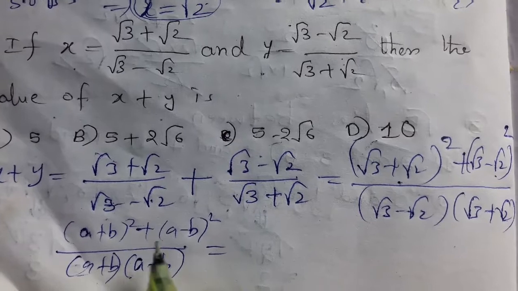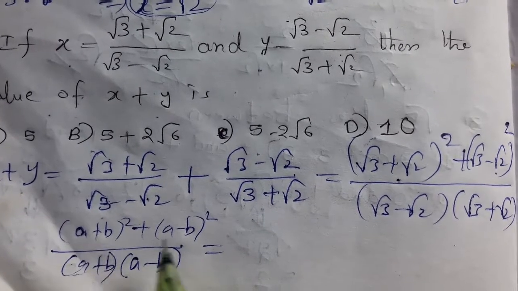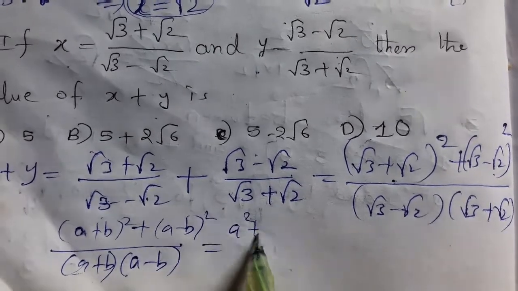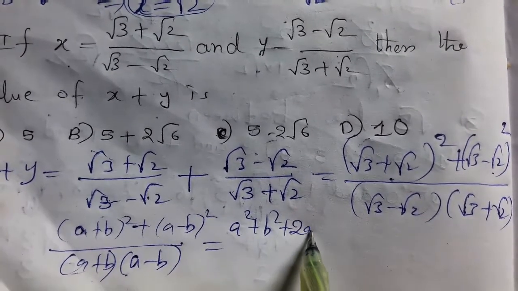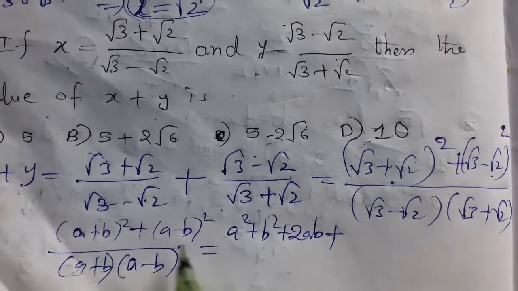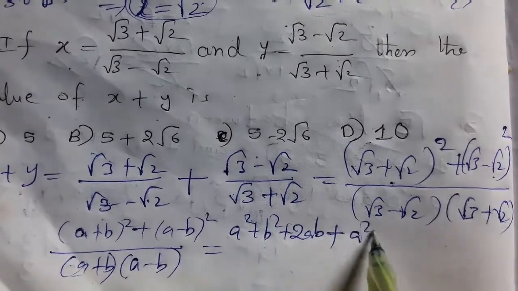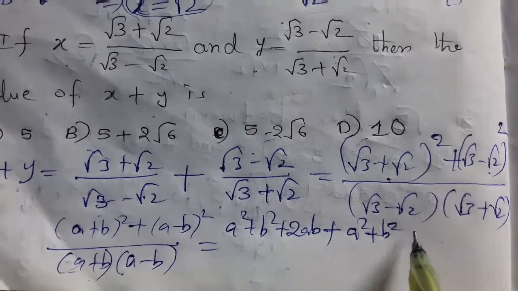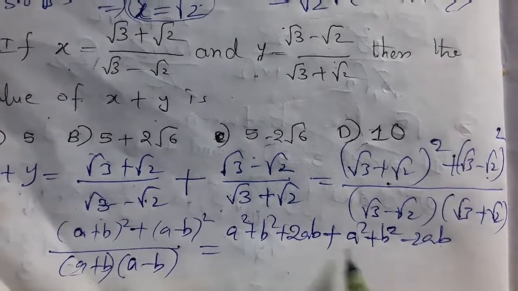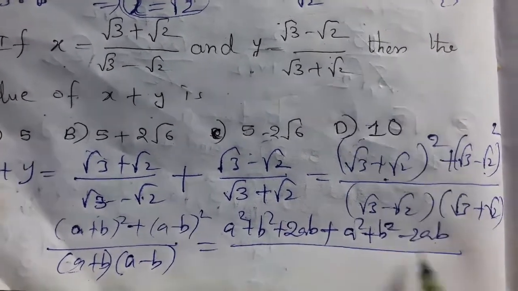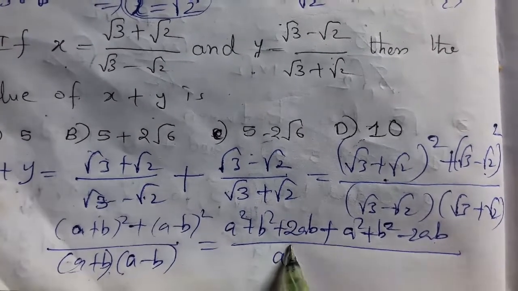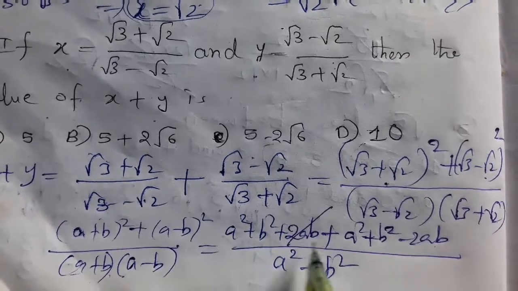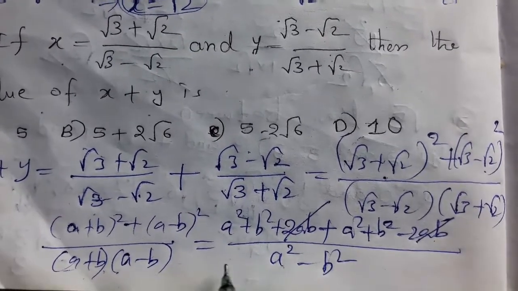Now solve this. See here, this becomes a square plus b square plus 2ab, plus symbol. A minus b whole square means a square plus b square minus 2ab, isn't it? By a plus b into a minus b means a square minus b square. See here plus 2ab minus 2ab cancel.